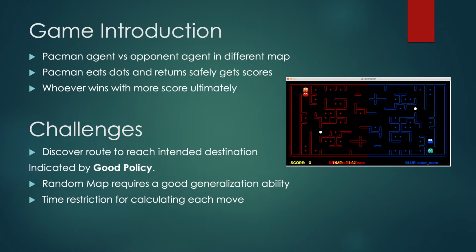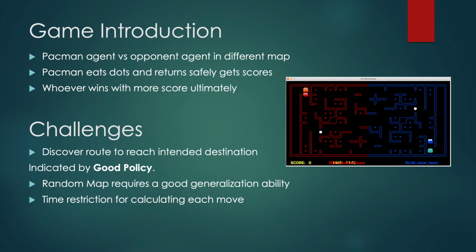Firstly, let me introduce the game. The Pacman game has 2 sides, and the Pacman agent at each side is trying to devour the food at the opponent's territory and return to their own territory in order to get scores. In fact, ultimately, whichever team has higher score wins.